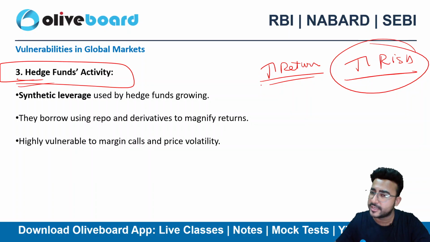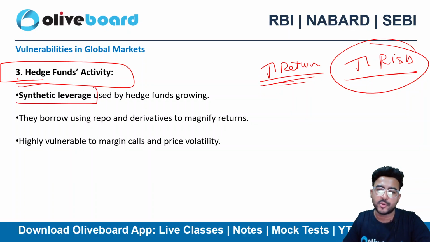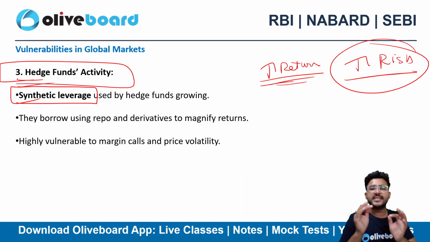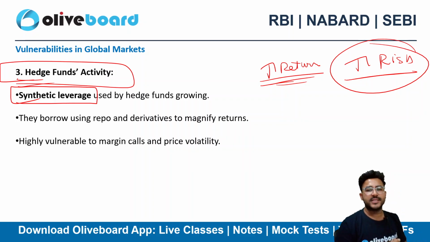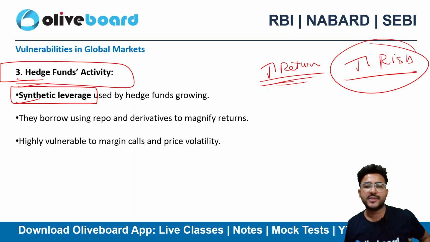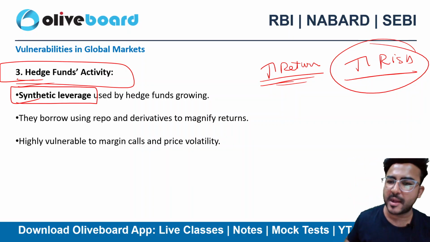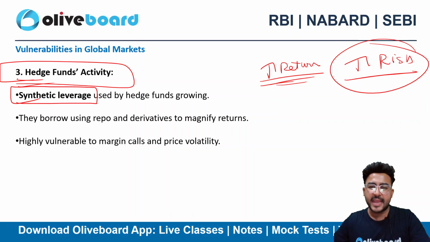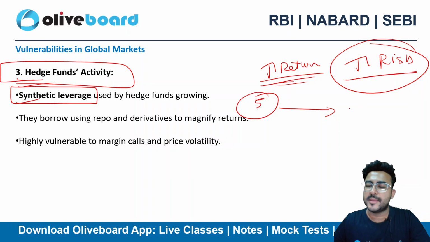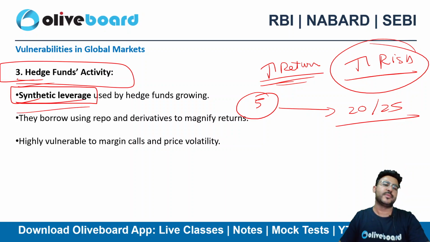How do they increase your return? By taking a higher amount of leverage. They create a synthetic leverage. What is synthetic leverage? Let's suppose I am taking positions in the derivative market, and I only have 5 lakh rupees. However, I can take positions of 20 lakhs, 25 lakhs. This is synthetic leverage. What is leverage?